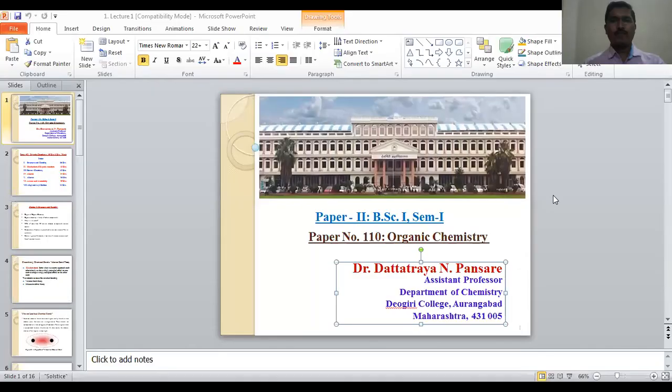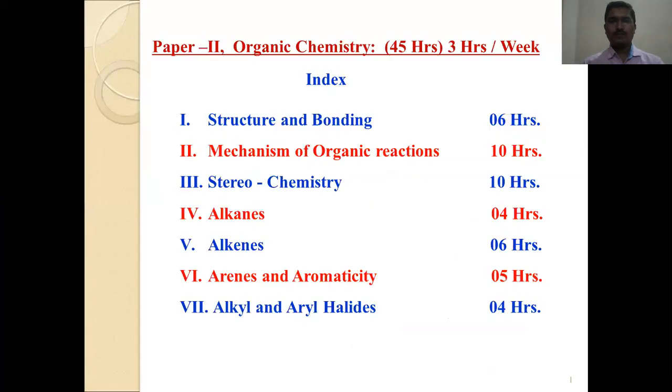Today we have taken the organic chemistry paper. In this organic chemistry paper, there are 7 chapters.